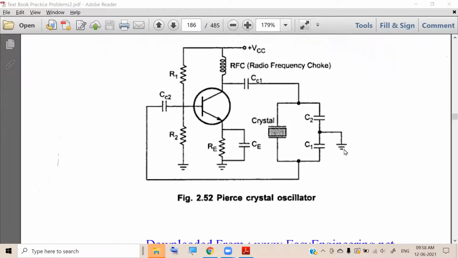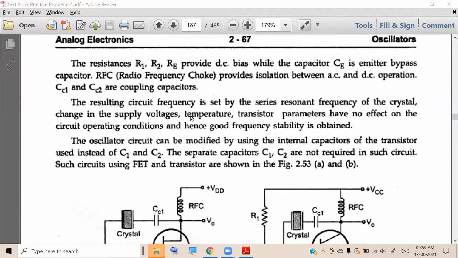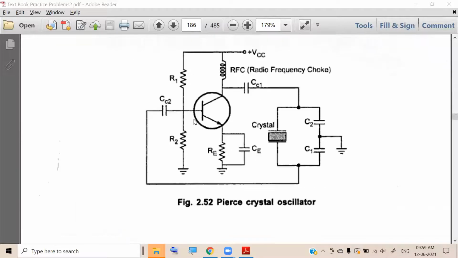Okay, so again, same explanation, whatever I have told you. Another important point. Now we are using the crystal for high frequencies, for generation of high frequency signal.